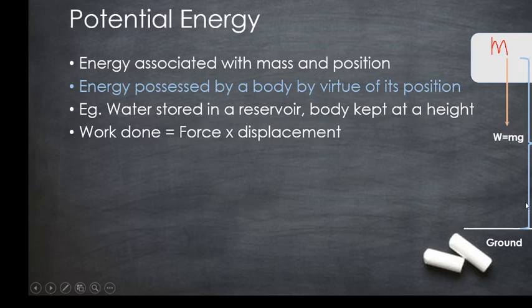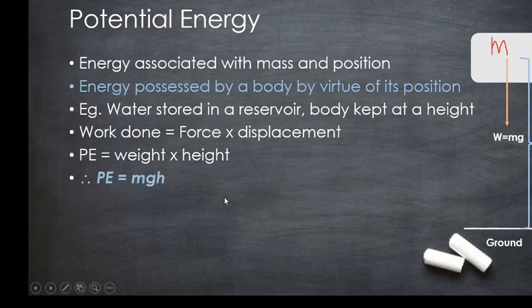The object is displaced to a height h from the ground. Displacement is height here and the force is weight here in this case. Therefore, potential energy is equal to mg into h.